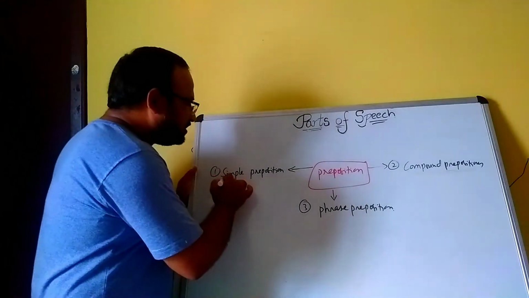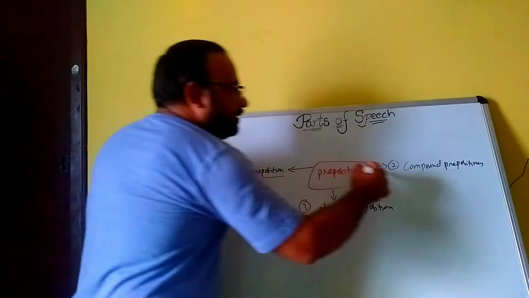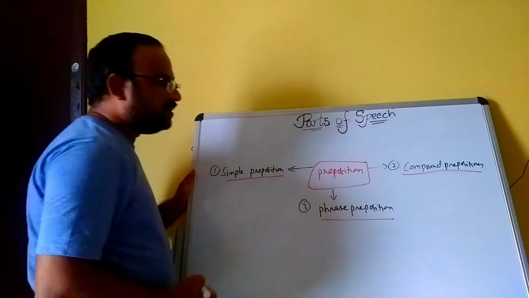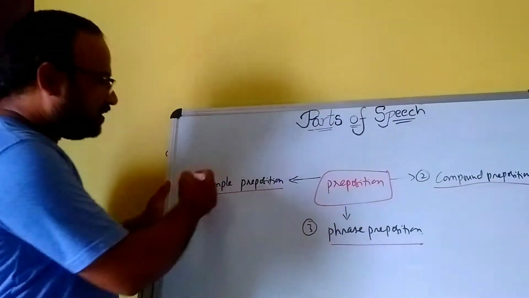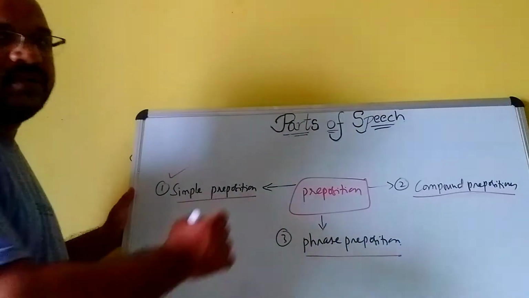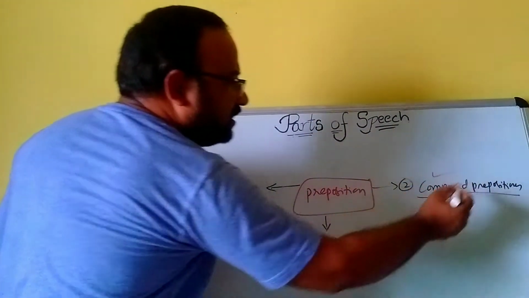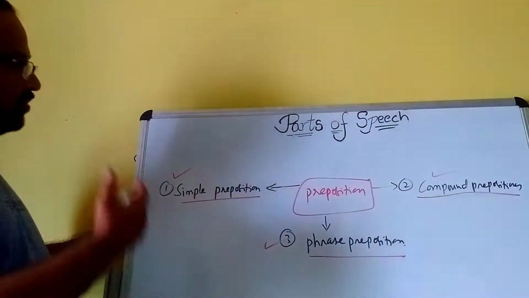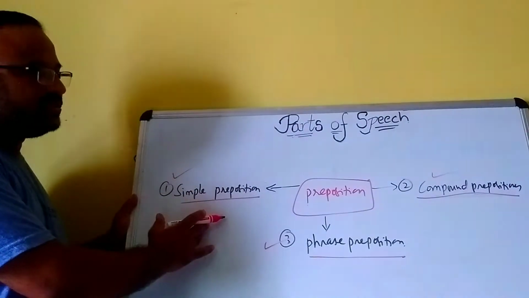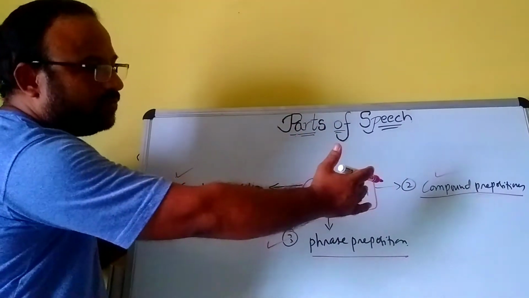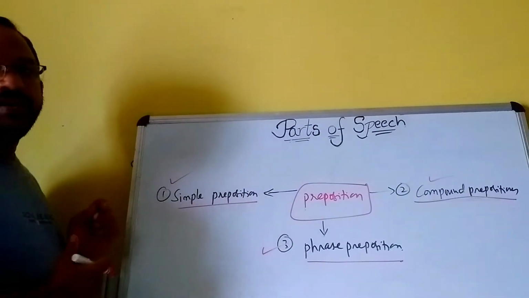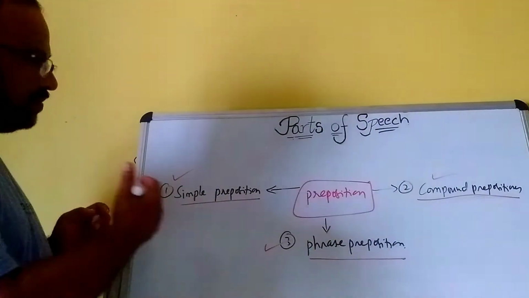One is simple preposition, the second one is compound preposition, and the third one is phrase preposition. Now I am going to tell what is a simple preposition, what is a compound preposition, and what is a phrase preposition. I will explain clearly one by one.